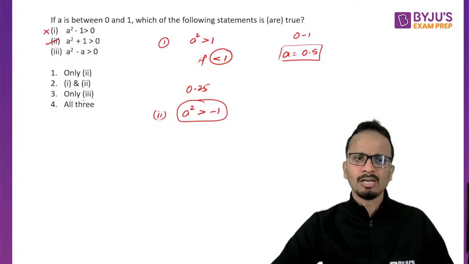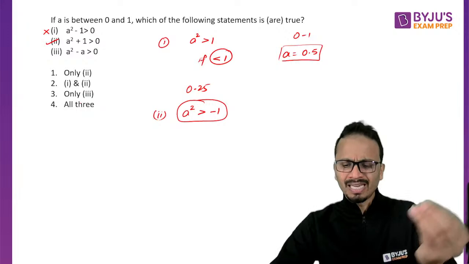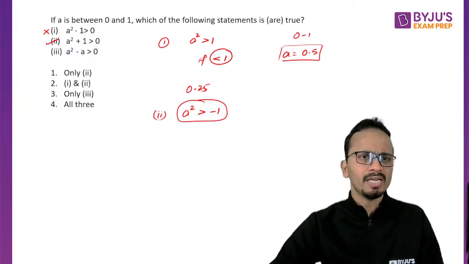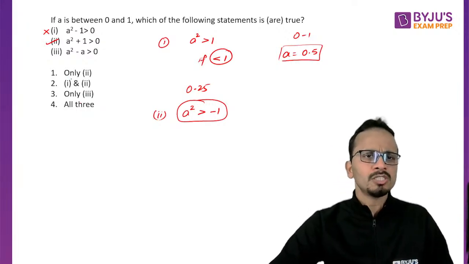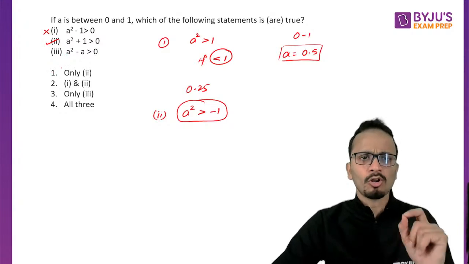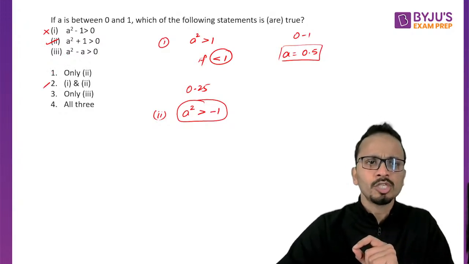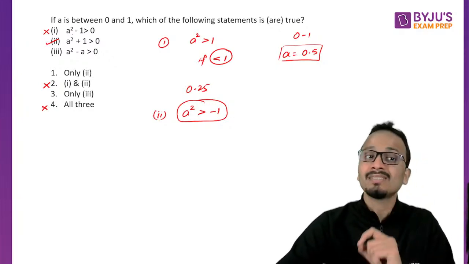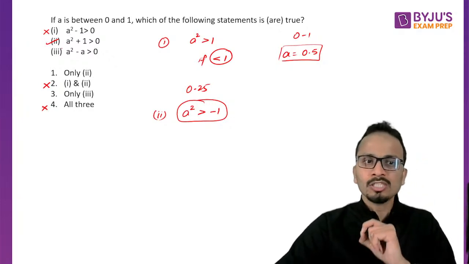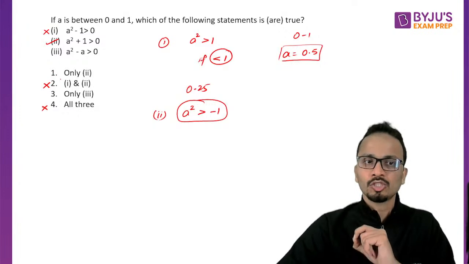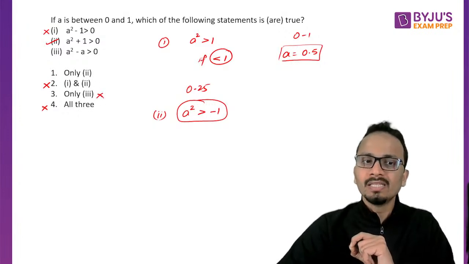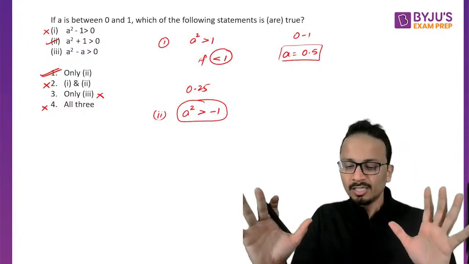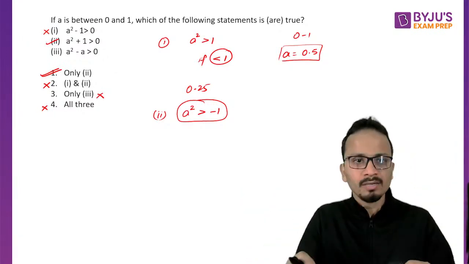Now there is no need to check any other statement. Let's save some time, because in the options you can eliminate some of the options. Option 2 will be eliminated, option 4 will be eliminated because statement 1 is incorrect. Since statement 2 is correct, the answer cannot be only 3, the answer can be only 2. So the answer will be option 1.